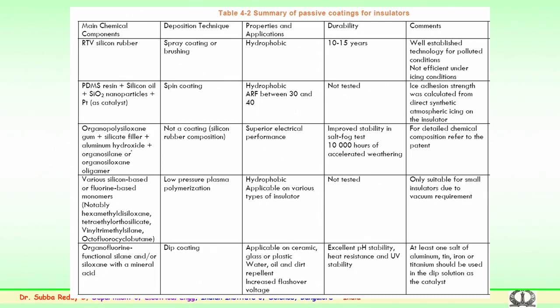So, again, a combination of various materials and chemical compositions is being used. These are the various methods being employed; some are being developed, some are being used, and some are not tested. Some have better properties initially, but in the long run the performance has to be verified.